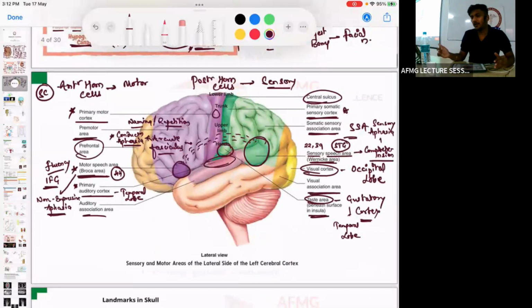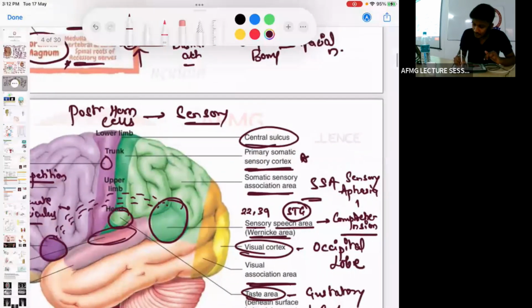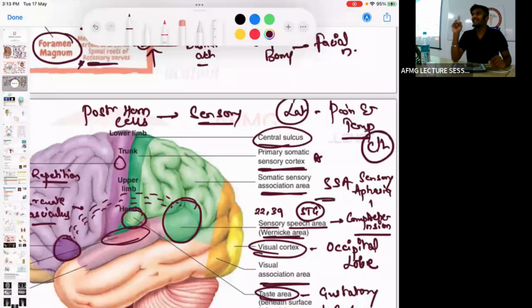And you told me anterior horn cells of spinal cord are motor, posterior horn cells of spinal cord are sensory. Please tell me the lateral horn cells will carry which sensation? Lateral tract will carry pain and temperature. And pain and temperature are always ipsilateral or contralateral? So pain and temperature loss would always be contralateral.